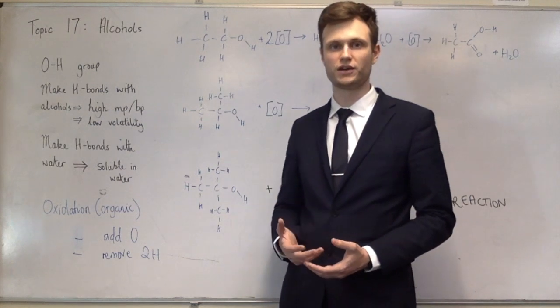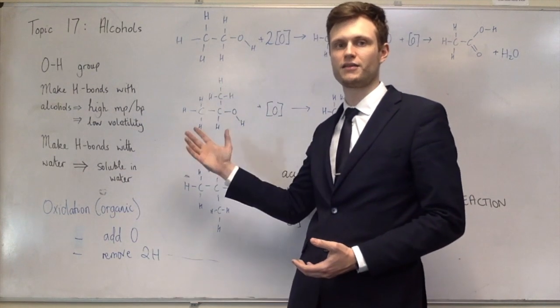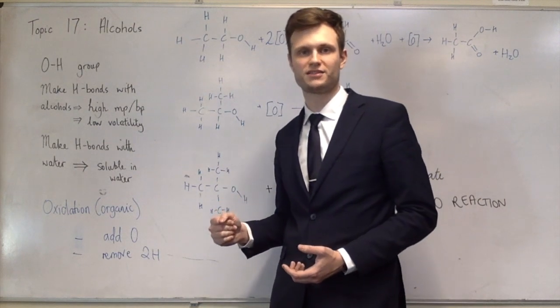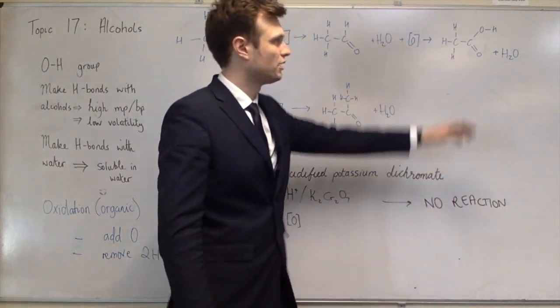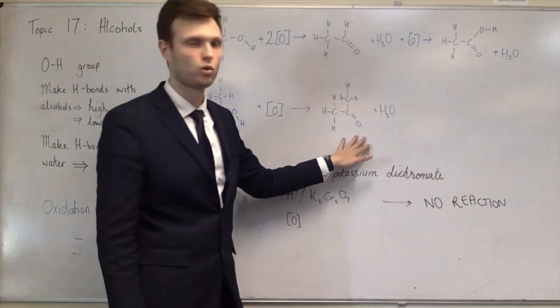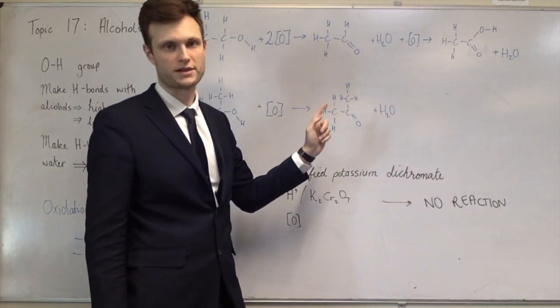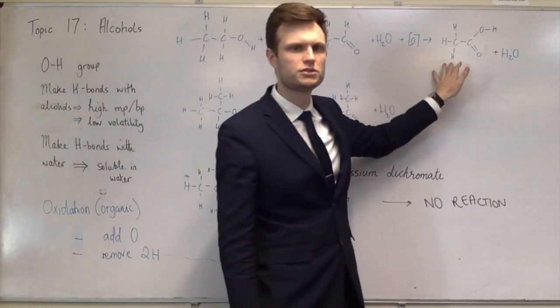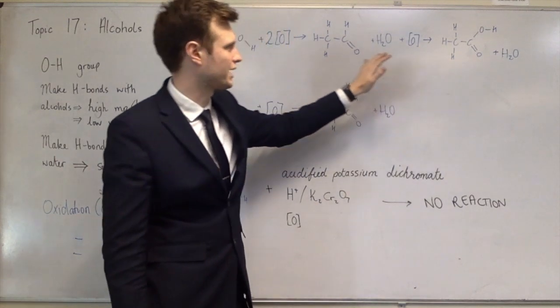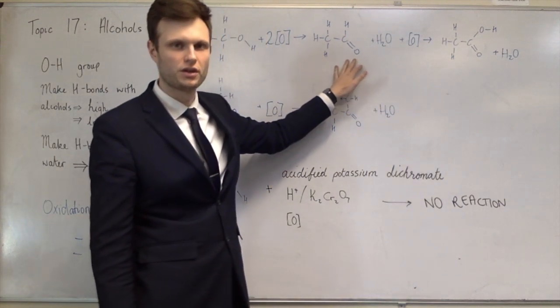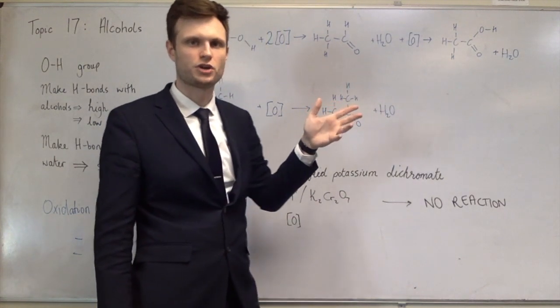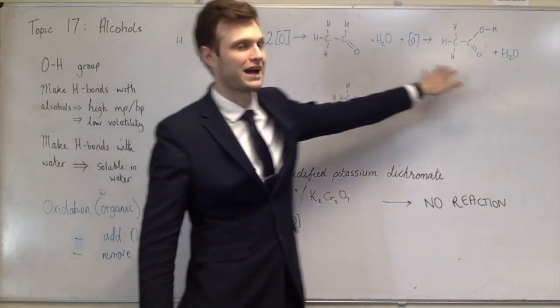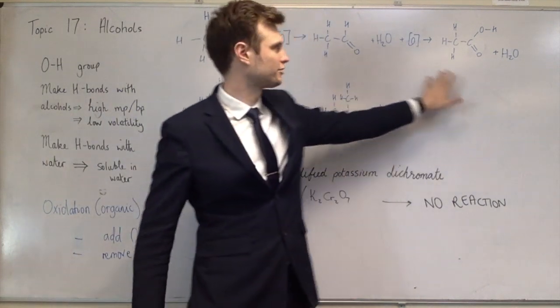And so if you reflux a primary or a secondary alcohol with acidified potassium dichromate, you make a carboxylic acid or a ketone, respectively. Those two are both relatively easy to do. The problem comes if you try and get an aldehyde out, because if you add the acidified potassium dichromate and heat it, it adds and then it adds again, and so you get a mixture of these two.